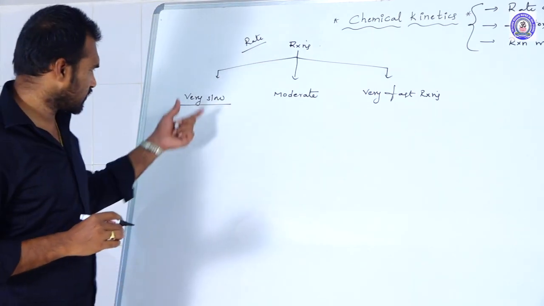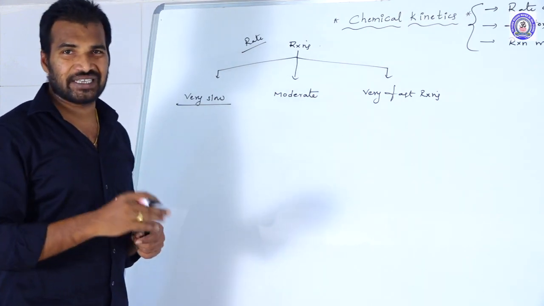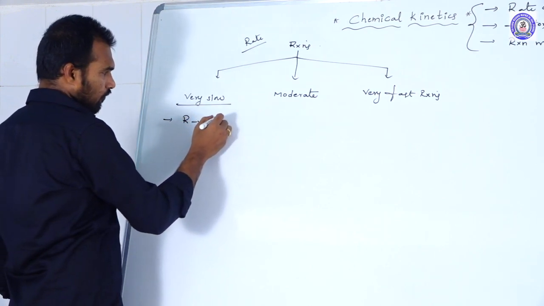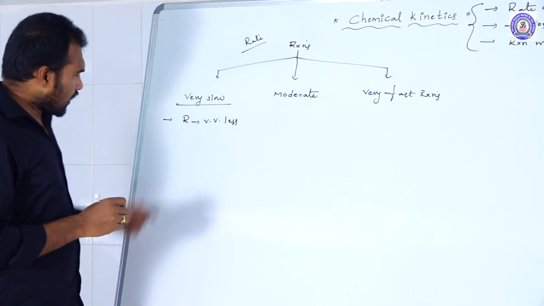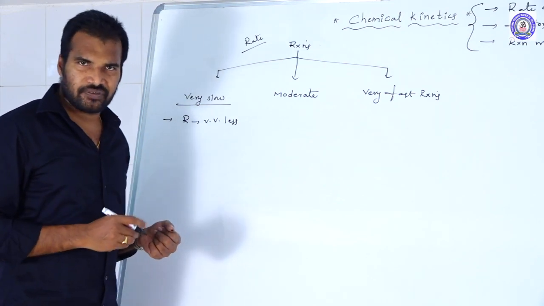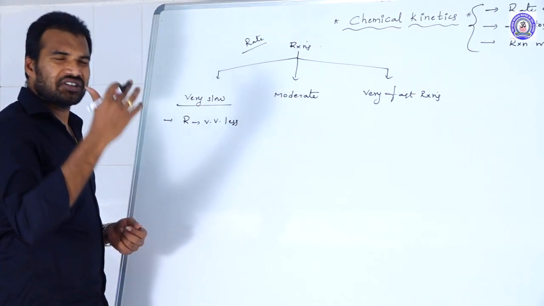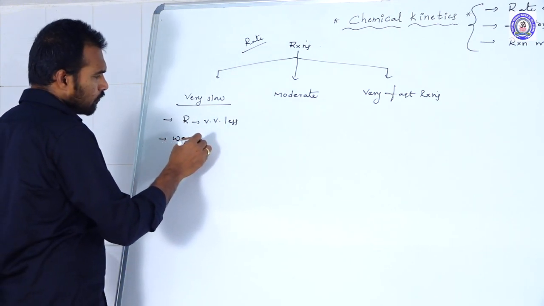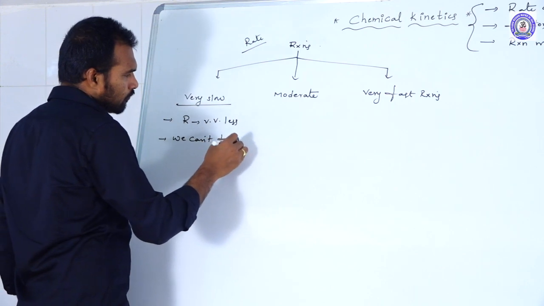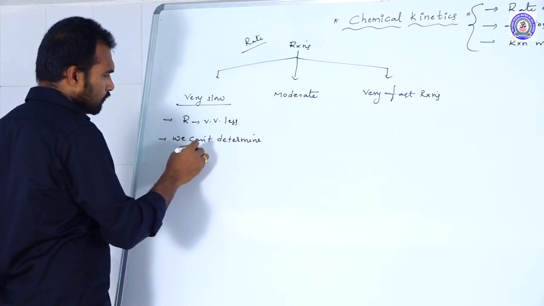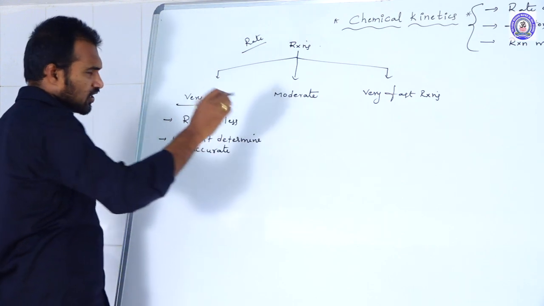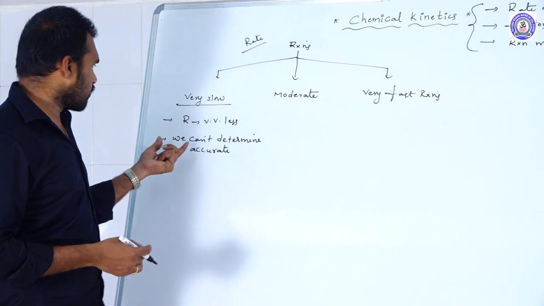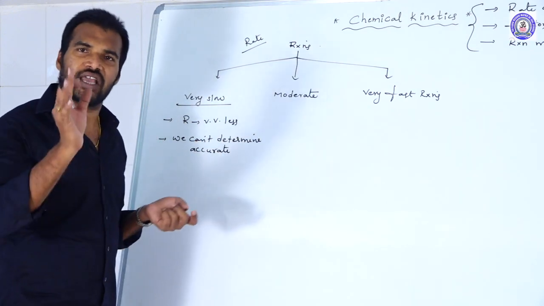What are very slow reactions? Very slow reactions are reactions whose rate is very low. Because of this low rate, we cannot determine the rate accurately. Why? Because these reactions take years of time to finish. That is why we cannot determine the rate of these reactions accurately.